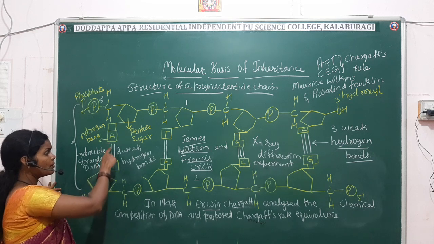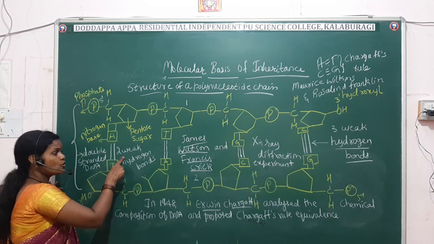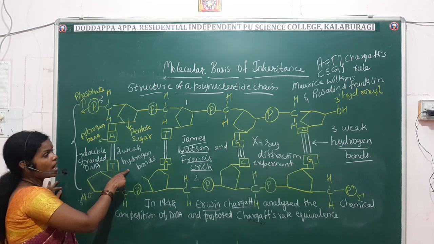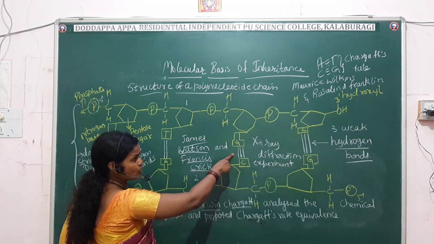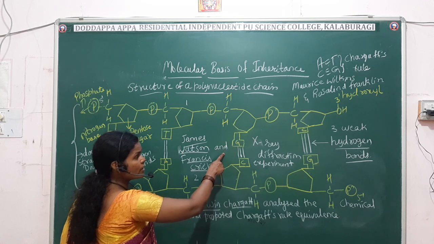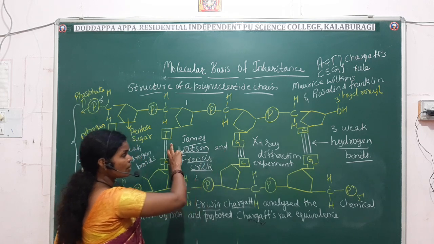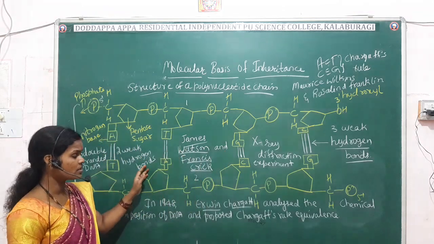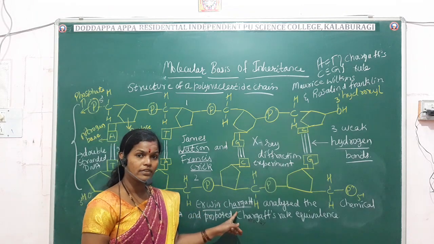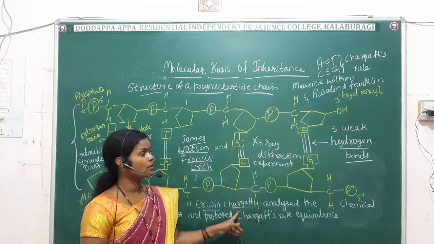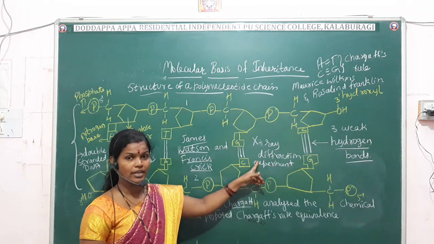Always adenine pairs with thymine by 2 weak hydrogen bonds, and cytosine pairs with guanine by 3 weak hydrogen bonds. You have to remember this point. And this chemical structure was proposed for the first time by the scientist Erwin Chargaff in the X-ray diffraction experiment.